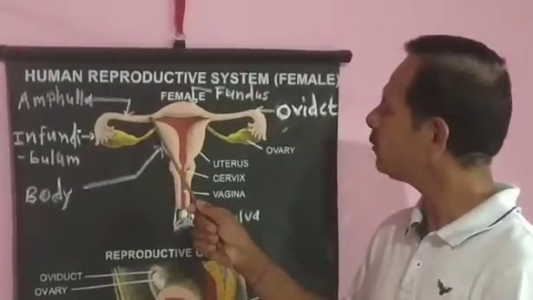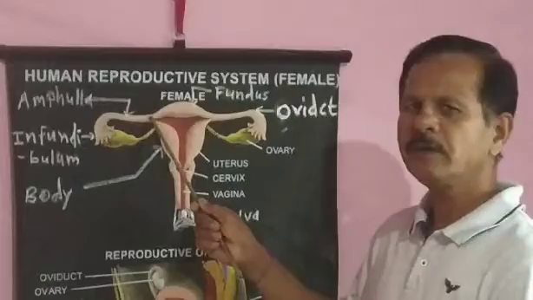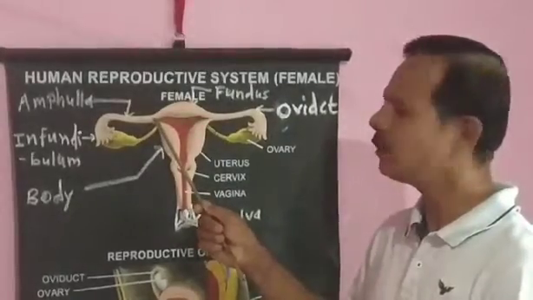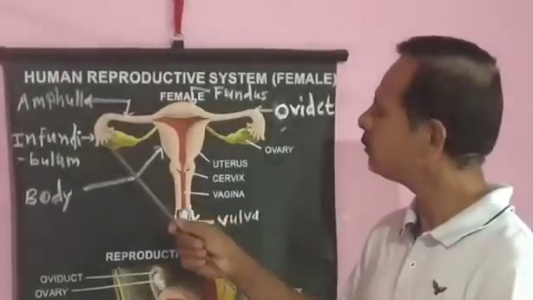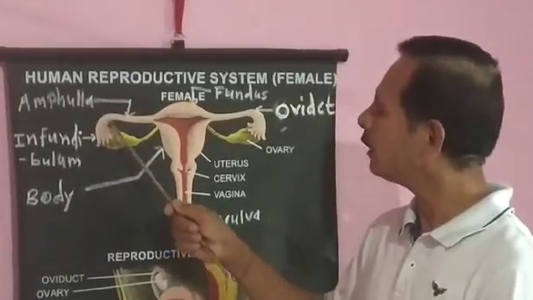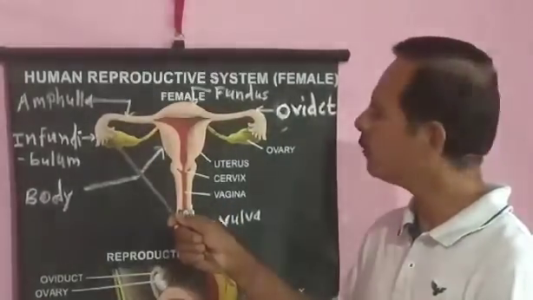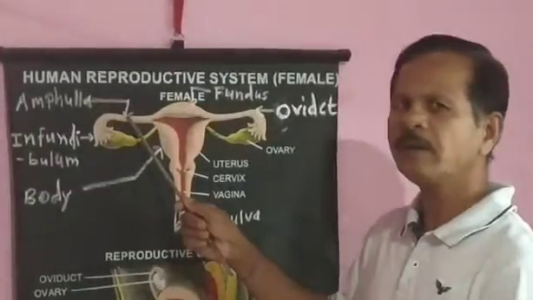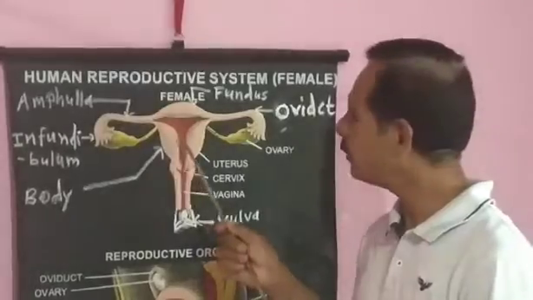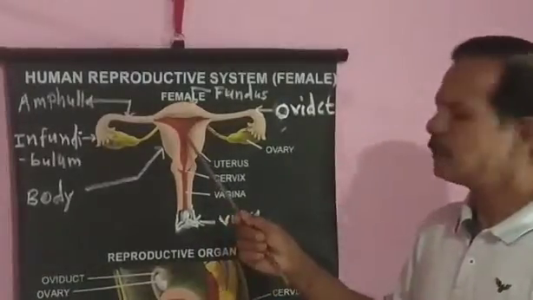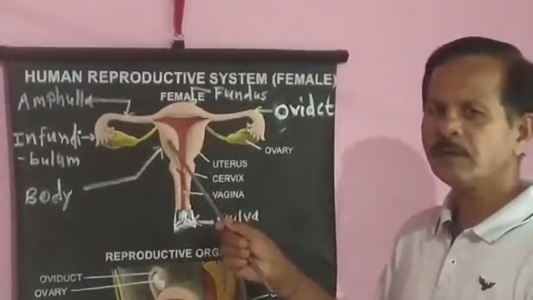Then the distal part of the fallopian tube, which is narrow and opens into the uterus, is called the isthmus. The fallopian tube conducts the ova discharged by the ovary as well as the fertilized egg towards the uterus. Then uterus. This system consists of a single uterus.